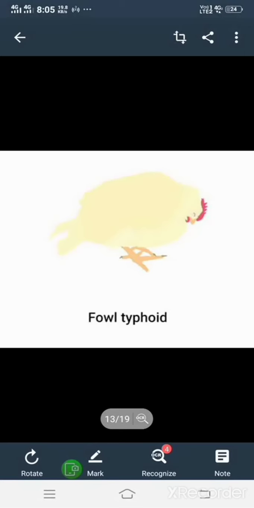Okay, now I'll say the treatment and the prevention. Isolate the infected fowls by the blood test. Here the blood test should be carried out for the fowls, and the infected fowls are isolated from the healthy ones. By that, spreading can be prevented, and the prone fowls are given antibiotics to control the disease.